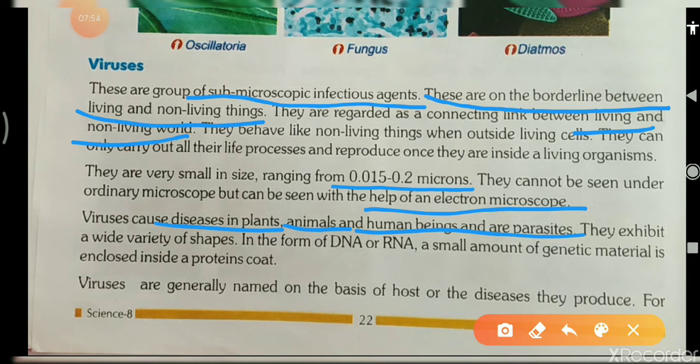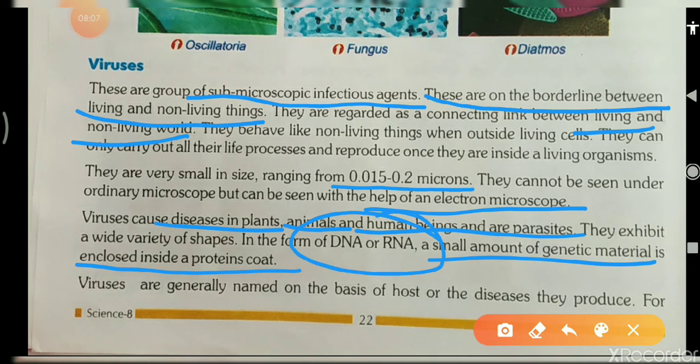They have a variety of shapes, and a very small amount of genetic material, DNA or RNA, is enclosed inside a protein coat. I also told you about DNA or RNA. You can study it in senior classes, in class 9th also.